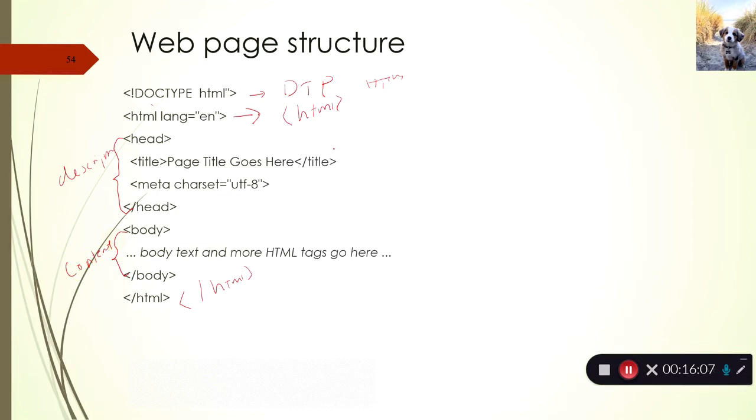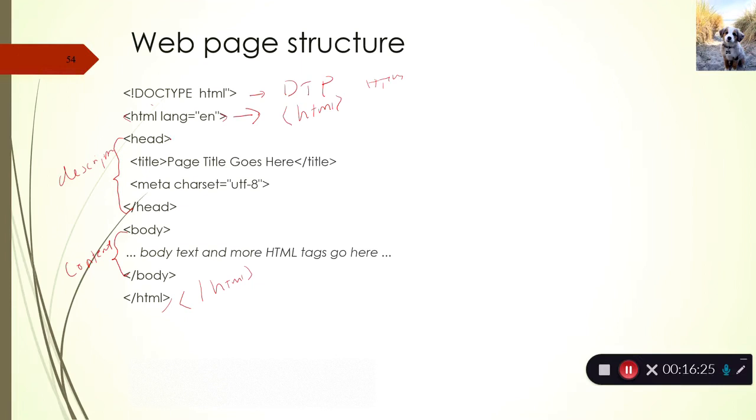Actual content will be there in the body section, and the head section. You can see all these are known as tags. This symbol is called a tag. So this is the HTML tag that specifies that we are using the HTML language. And this is called the head tag.